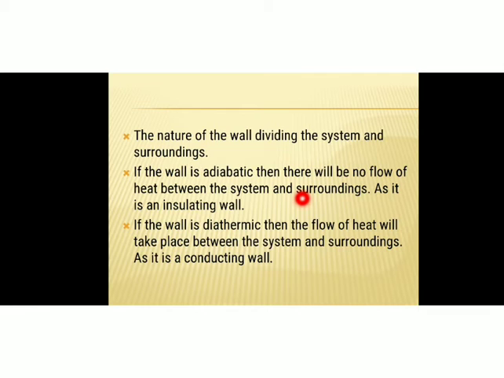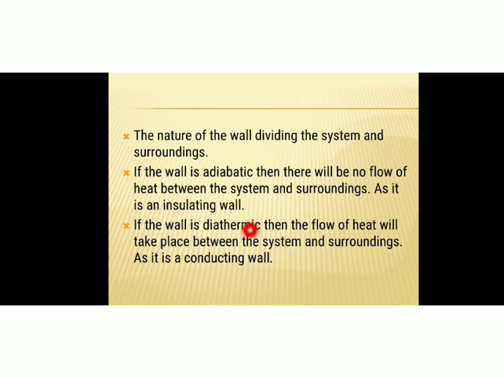If the wall is adiabatic, then there will be no flow of heat between system and surroundings, because an adiabatic wall is an insulating wall. Heat does not flow through the adiabatic wall. So if the boundary between the system and the surroundings is an adiabatic wall, no heat flow occurs through that wall, and there won't be any heat flow between the system and surroundings.